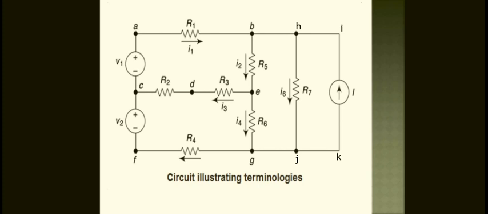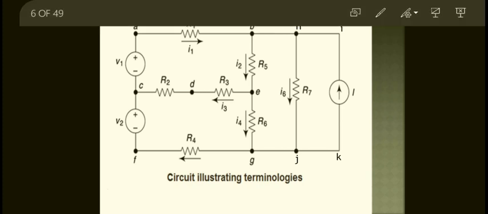I6 is a branch, I4 is a branch, through which the current flows. This is the I4, which is called a branch, one of the branches, having the resistance of R6. Similarly, R4 is also one branch. So totally how many branches do we have? How many ways will the currents flow through it? These are all the branches: 1, 2, 3, 4, 5, 6 branches are there.